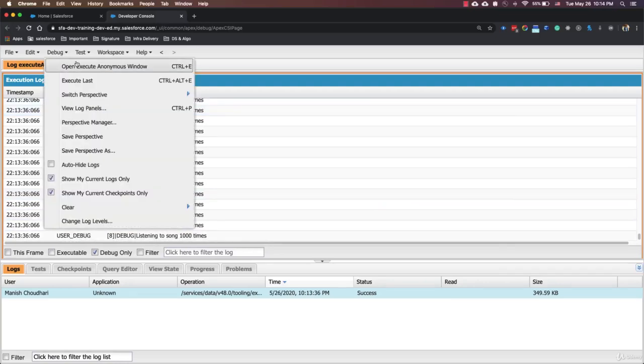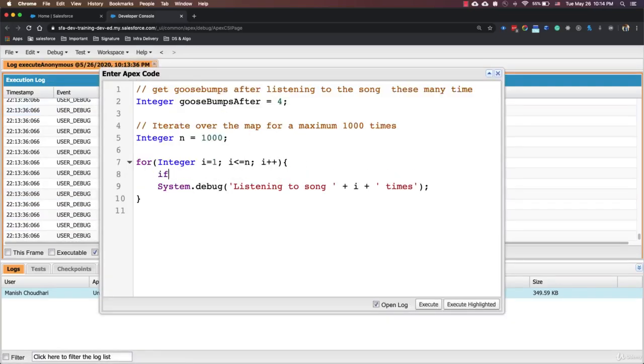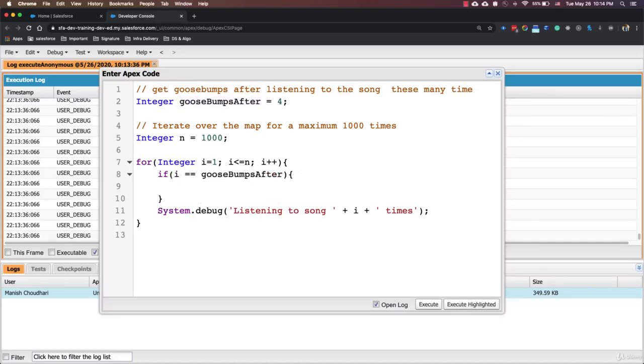Now let's add a condition in this loop. And what I'll say, if i's value is equals to goosebumps after, because we need to listen to the song these many times, then we'll simply add our break keyword here. So once we'll listen to the song 4 times, we are going to break this loop, and then there will not be any more execution of this loop.